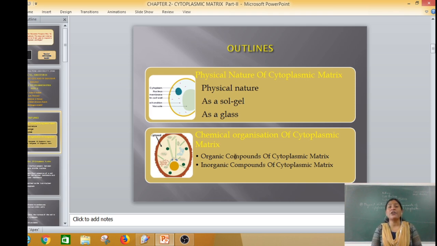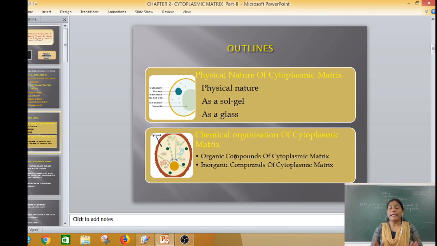In the previous lecture, we already learned about the physical nature of the cytoplasmic matrix, which acts as a solid, as a gel, and also as a glass. These are the different physical properties of the cytoplasmic matrix which play an important function.